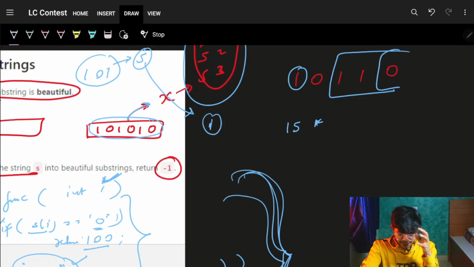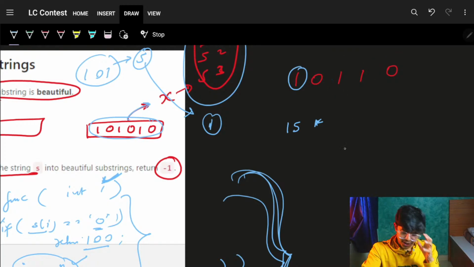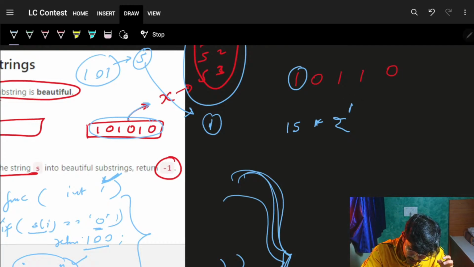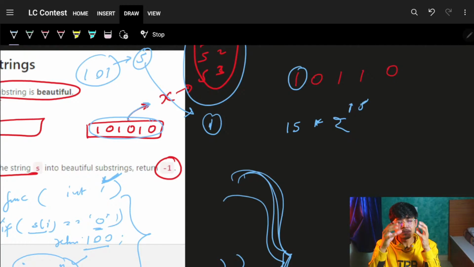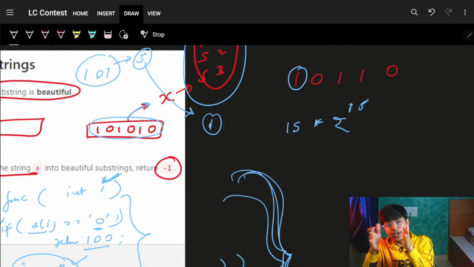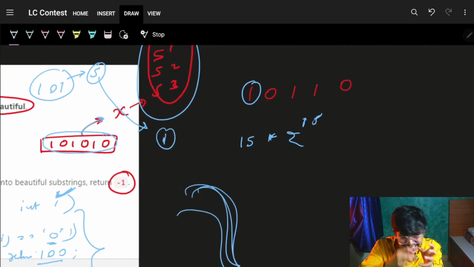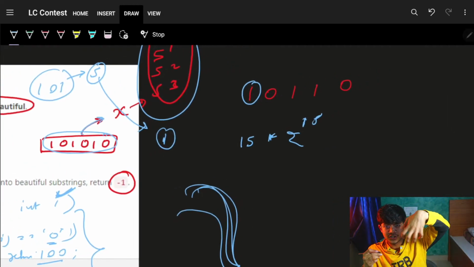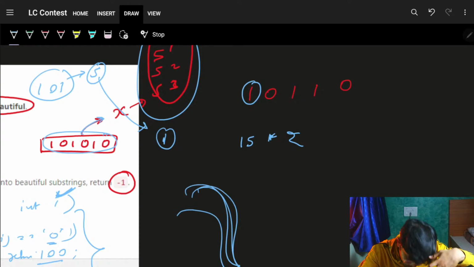So it will be around 2 raised to the power of whatever length is remaining, which is 15 in the worst case. But see, it is 14, it will just keep on reducing. So it will just keep on saying, hey bro, shall I take it, shall I not, shall I take it, shall I not? But